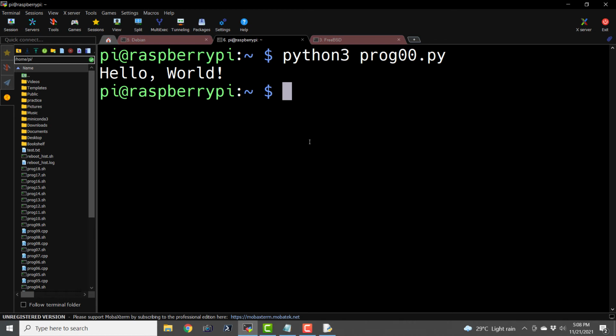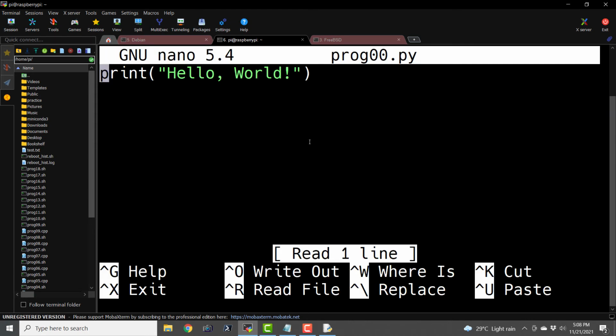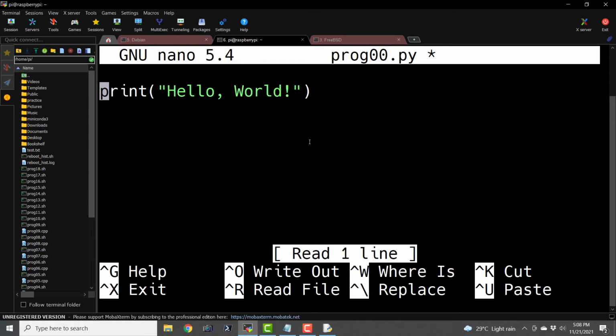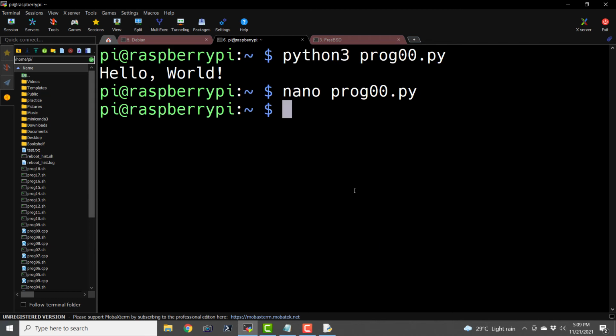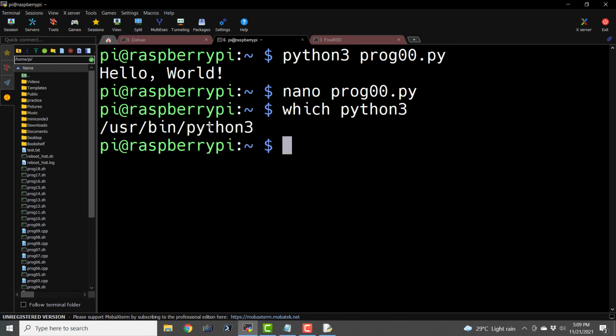Now we can edit this prog00.py file by using any other IDE like this. And we know the interpreter that is invoking this file. We can find it by which python3. And here we have the path to the interpreter of Python 3. So I'm just going to go ahead and copy that path.